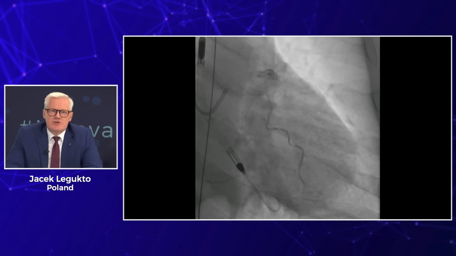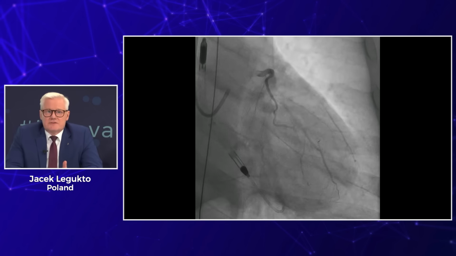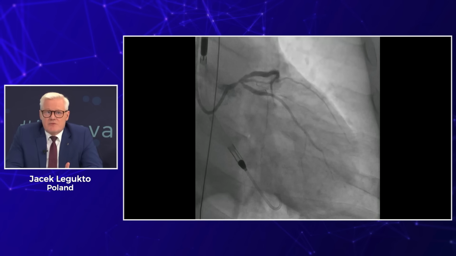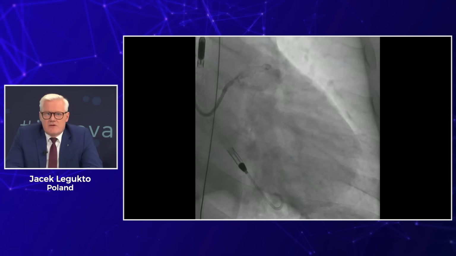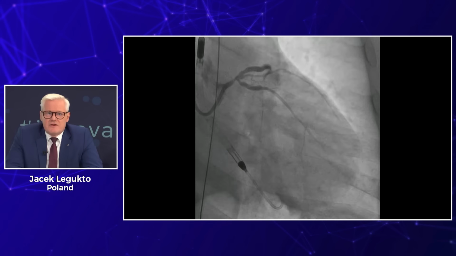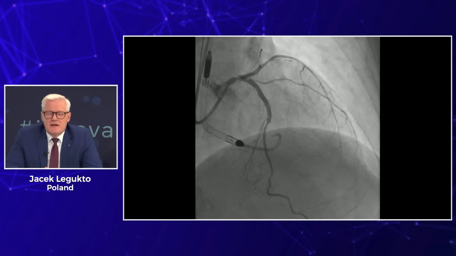I was not really sure about this, what could be intermediate branch or maybe first diagonal or first obtuse marginal by angiography. It is difficult to say. However, still we have complex distal left main disease in a patient who is hemodynamically, let's say, unstable. And of course, the question is how to proceed with such a procedure, even with Impella support on board.